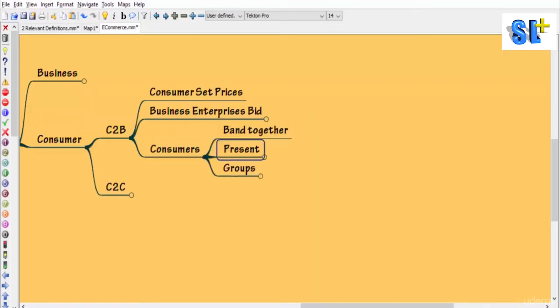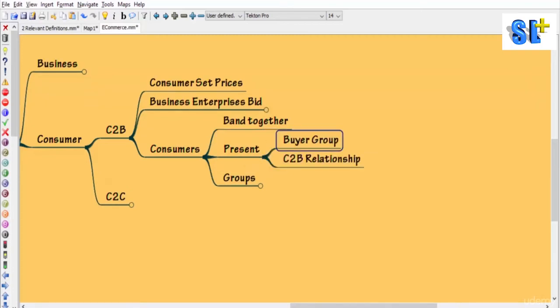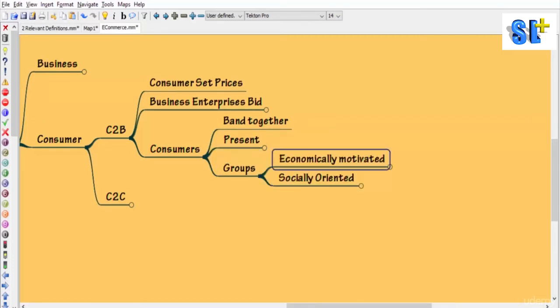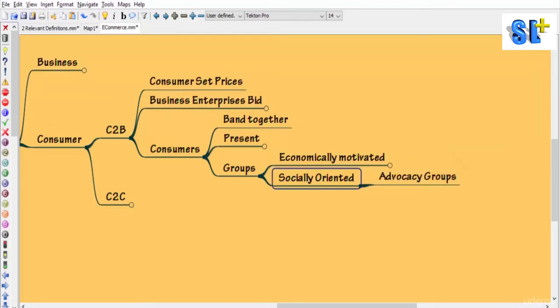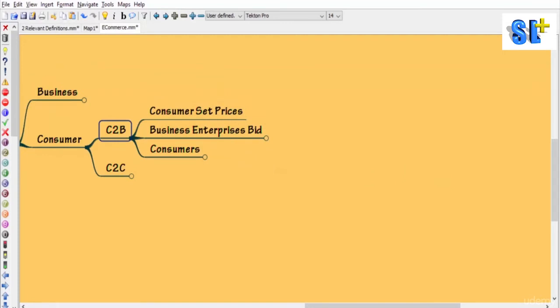Here the consumers will band together, and they will present themselves as a buyer group in the C2B relationship, and these groups can be economically motivated groups like with demand aggregators, or it can also be socially oriented group with say cost related advocacy groups. The example can be priceline.com.